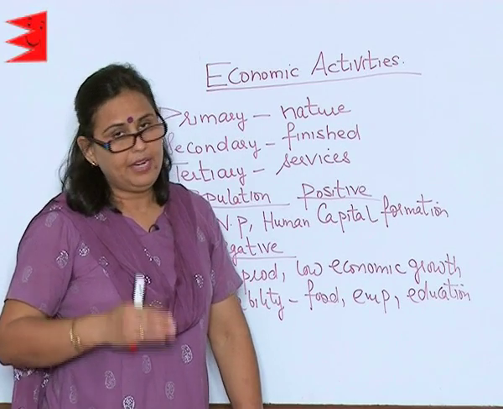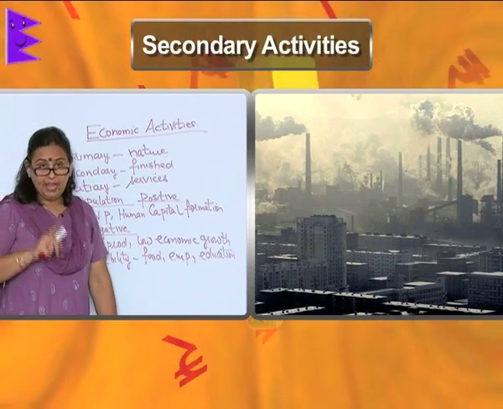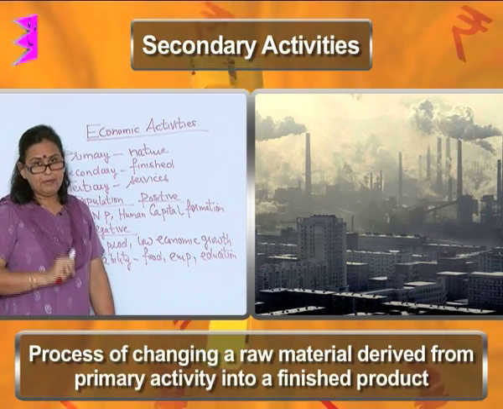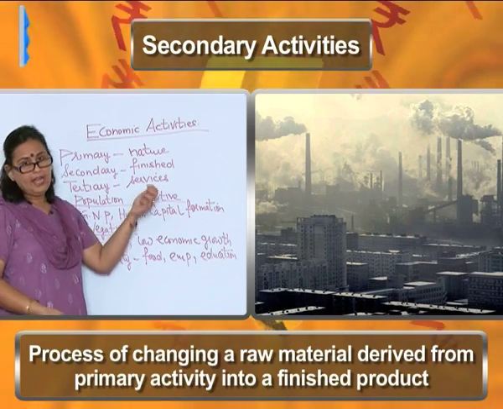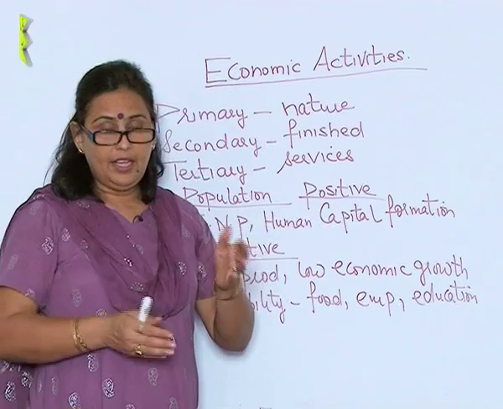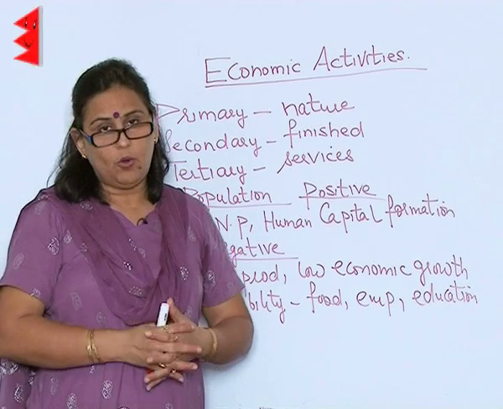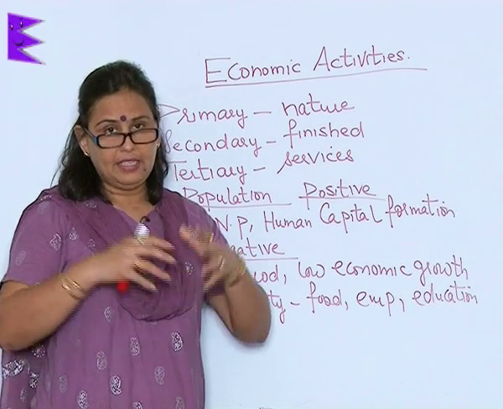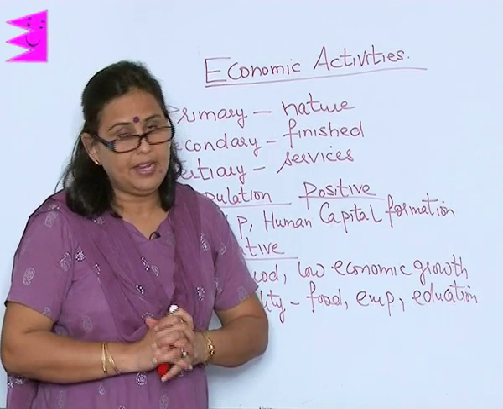That's a primary activity. Next is the secondary activity, when the raw material that we derive from the primary activity is processed, that is called the secondary activity. That is, the changing of raw material into a finished product is called the secondary activity. Generally, the factories and the industries are considered to be in the secondary activity.